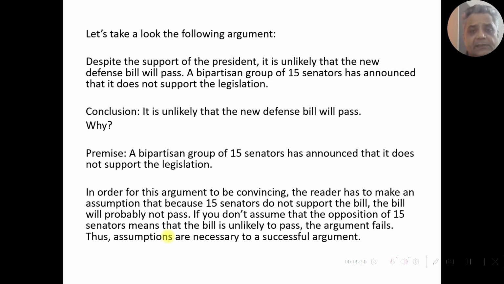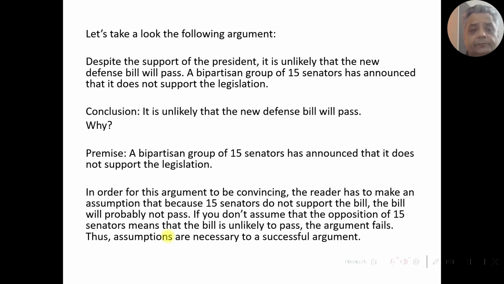So here the situation is that the author of this argument is hoping that a new defense bill will pass, but later on, when he is watching TV, he hears the news that a bipartisan group of 15 senators has announced that it does not support the legislation. So based on this information, the author reaches the conclusion that it is unlikely that the new defense bill will pass.